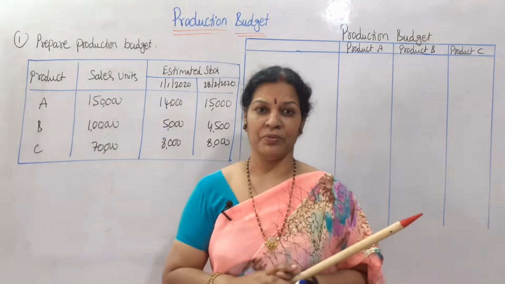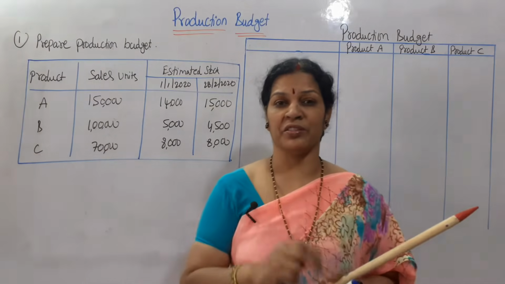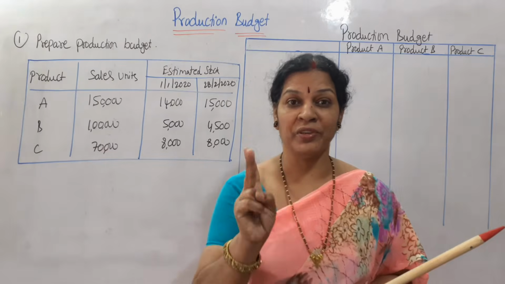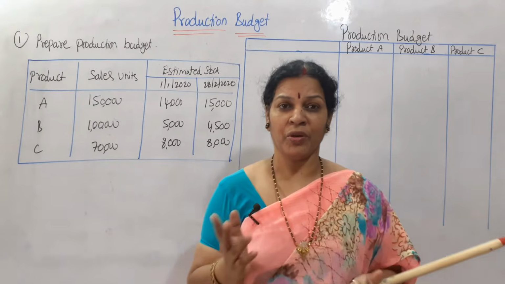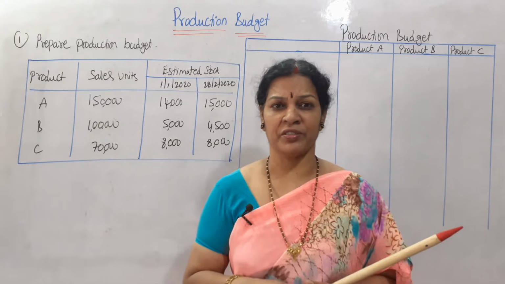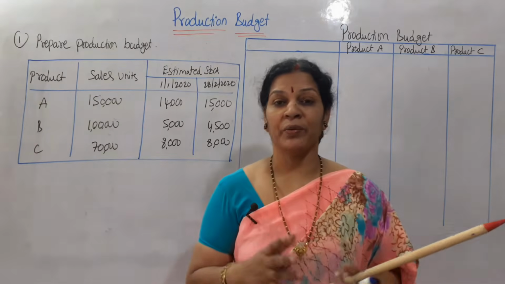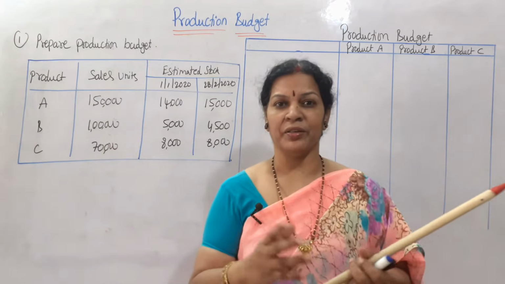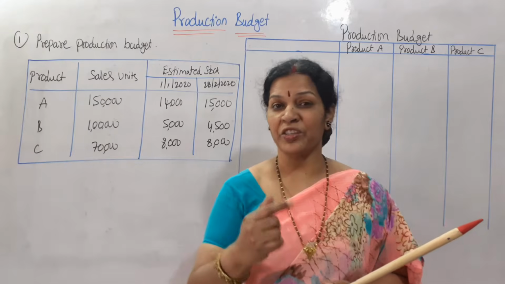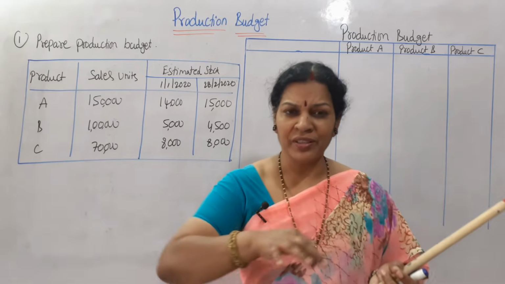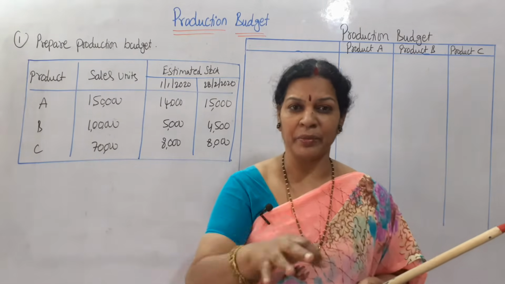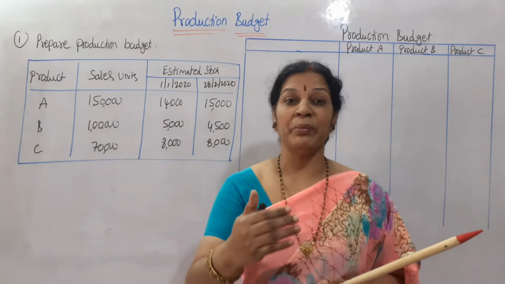When we want to prepare a production budget, we need to know two things: what is to be produced, and when it is to be produced. What is to be produced? Generally products related to the company, what kind of products they are having and how they are maintaining them, and when it has to be produced. For all these things, what is required is planning, master planning and implementation.